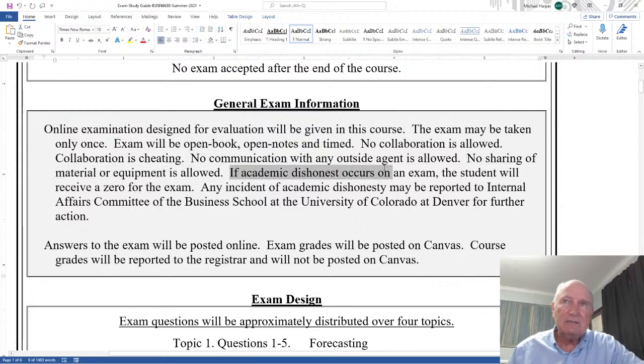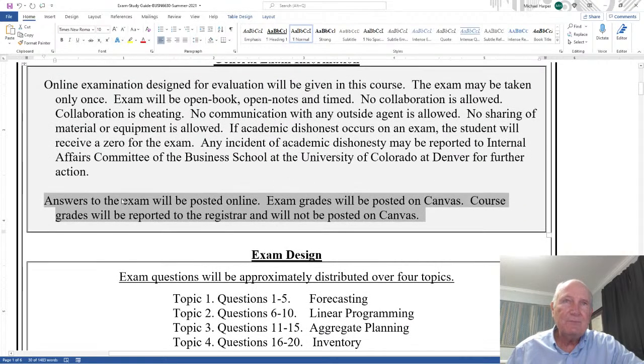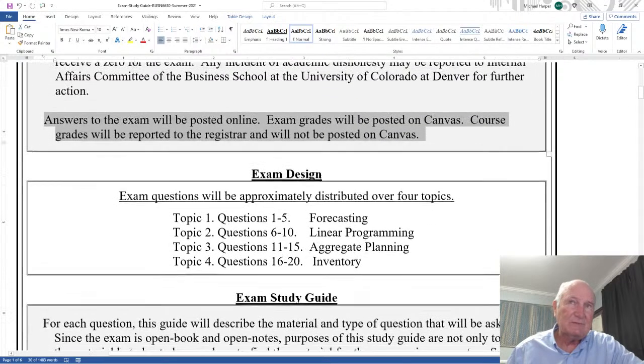If academic dishonesty occurs on an exam, the student will receive a 0 for the exam. Any incident of academic dishonesty may be reported to the Internal Affairs Committee of the Business School at the University of Colorado Denver for further action. Answers to the exam will be posted online. Exam grades will be posted on Canvas. Course grades will be reported to the registrar and will not be posted on Canvas.